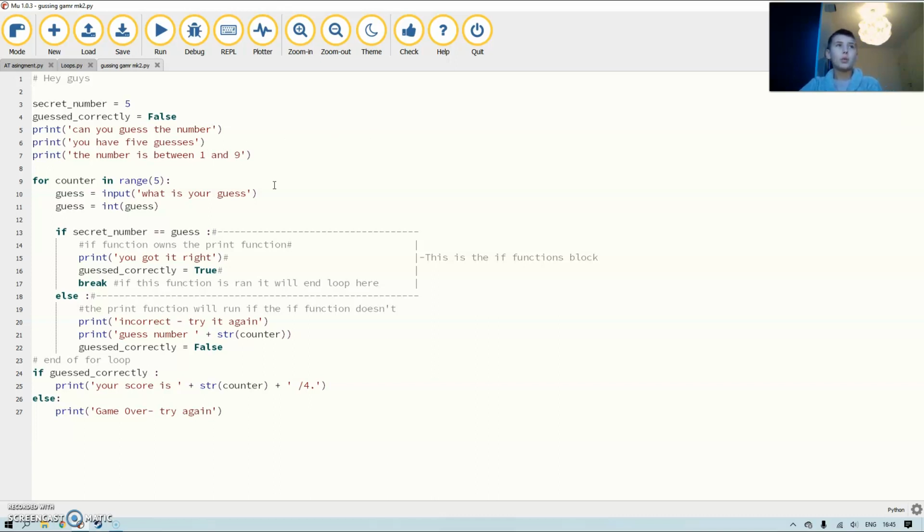Now this for loop, for counter, I named the variable counter. You don't have to name it that. I just named it that so that it's easier. In range 5, so they get 5 guesses, and of course guess is input with an input function. So let me show you that.